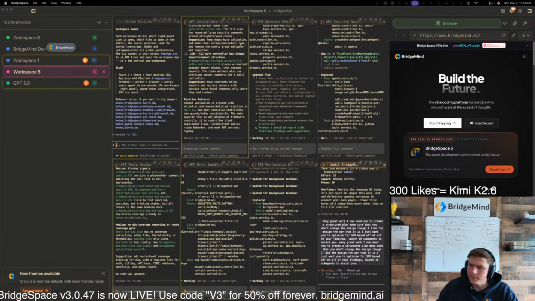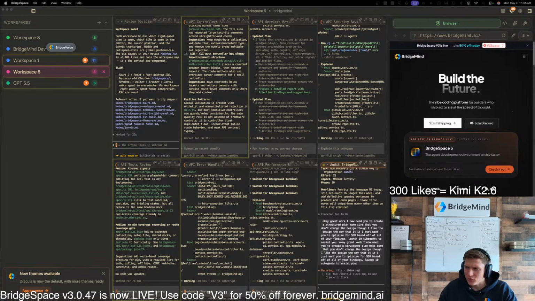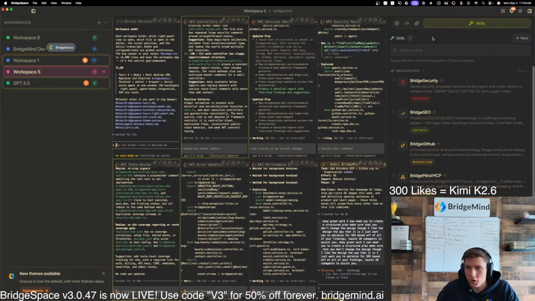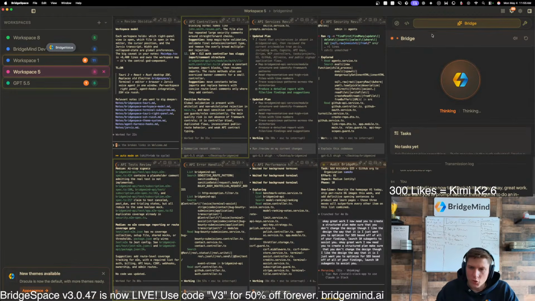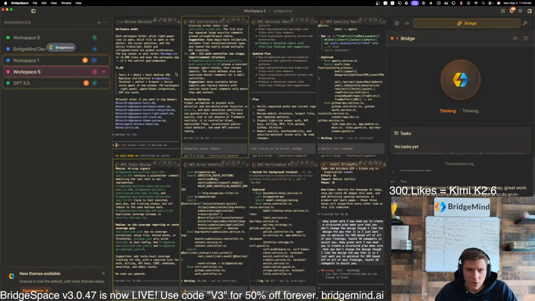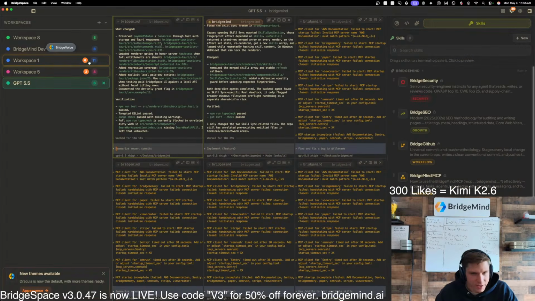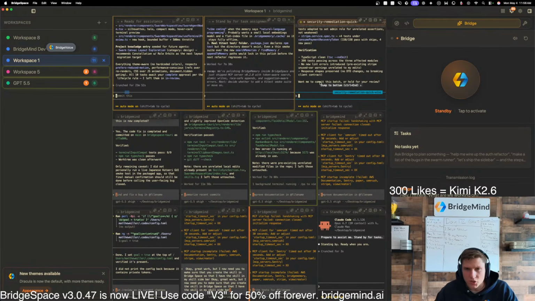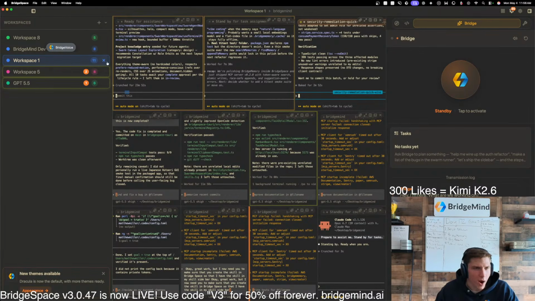So this is BridgeSpace. I don't think we've had a single bug today while I've been using it. So it seems like I'm dogfooding my own product. That's what you have to do. It's working very well for me. So in terms of acceptance criteria, it looks like it's working. And I don't think that we would have $167,000 in ARR if it was just some crappy product that was bundled together, right? But that's just my perspective. I totally respect your opinion. If you want to say that vibe coding is terrible and the worst thing in the world, that can be your opinion. But I think you're going to be surprised as it continues to accelerate in the upcoming years.